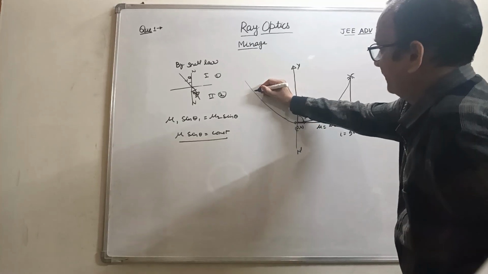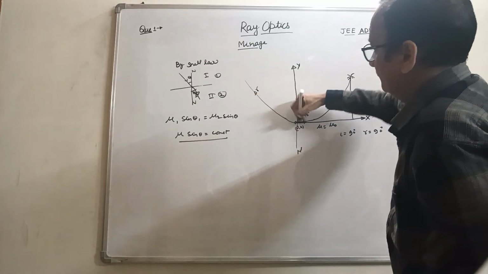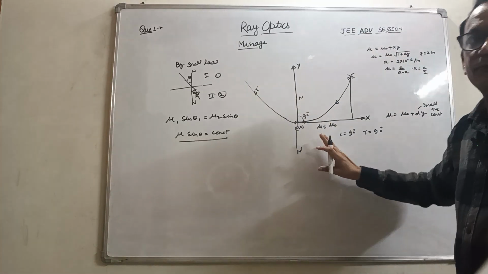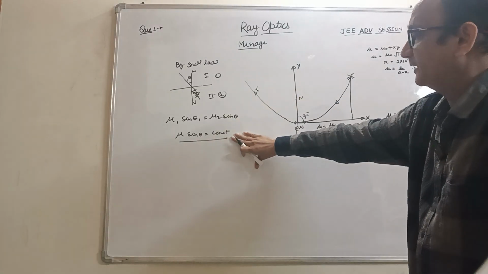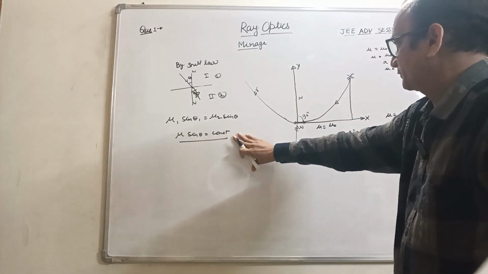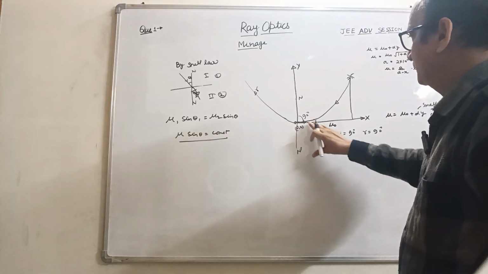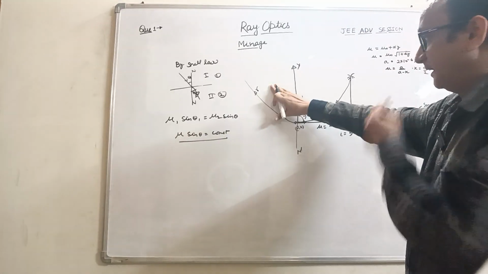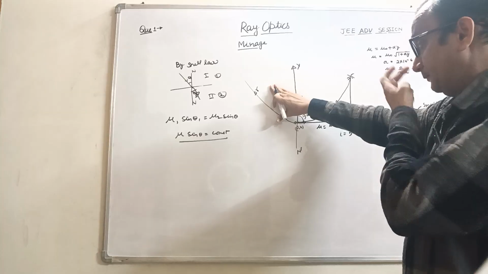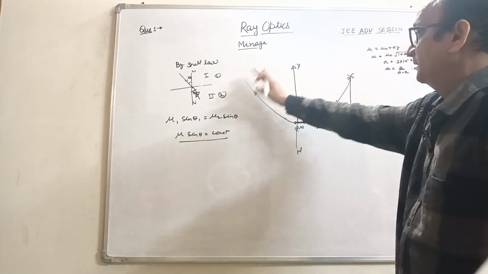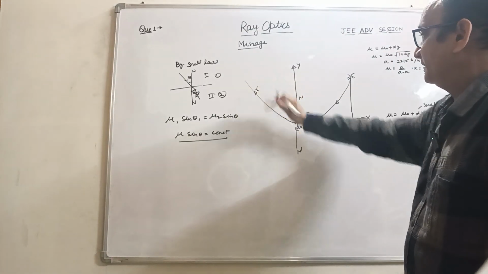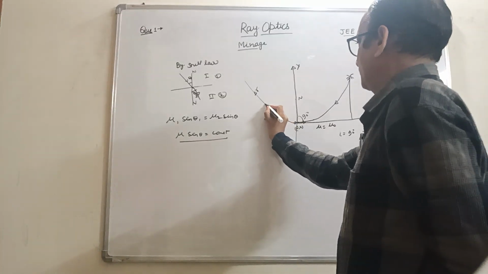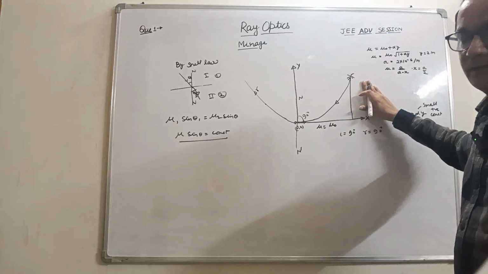Here the refractive ray bends because of Snell's law. Snell's law says mu sin theta is equal to constant. So by Snell's law, sin theta would be altered here because mu is changing here.